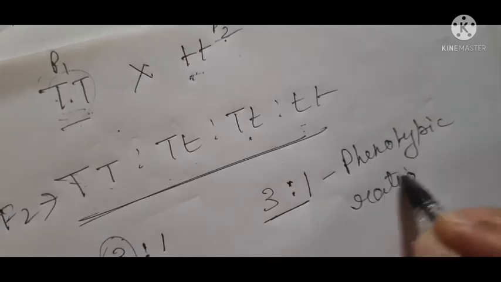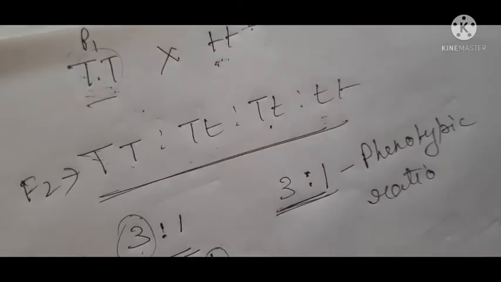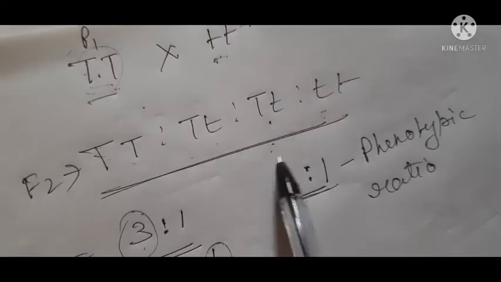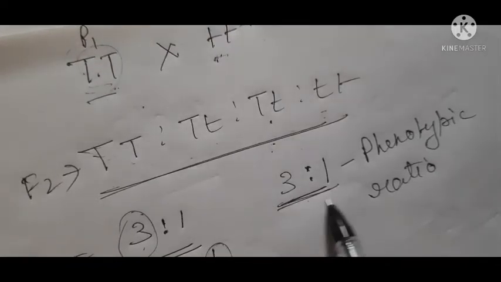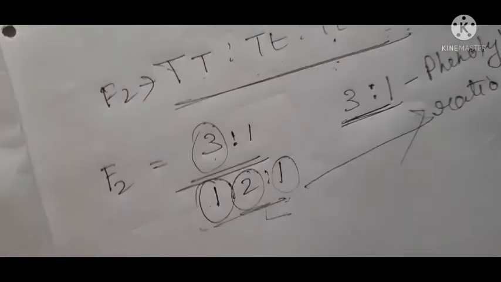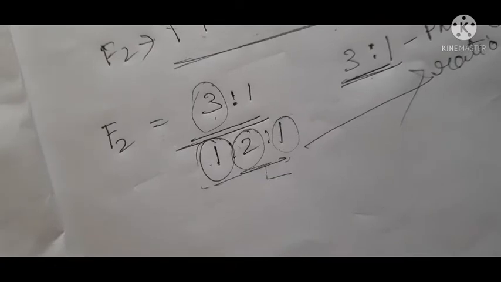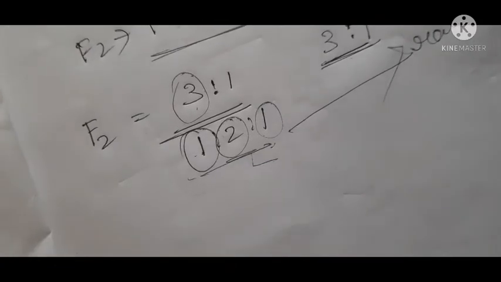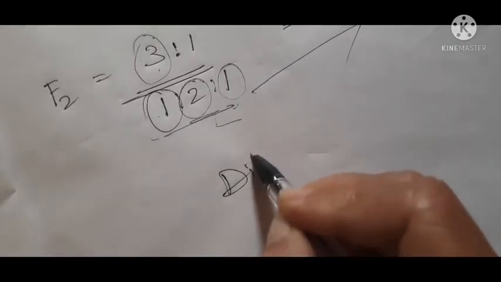Phenotypic ratio. Why? What does it mean? If I say 3:1, what does it mean? I'll say that out of 4 plants, 3 plants are tall. Tall is a visible character and 1 is dwarf. So this is a phenotypic ratio. Understood? Now let me take the case of a dihybrid cross.